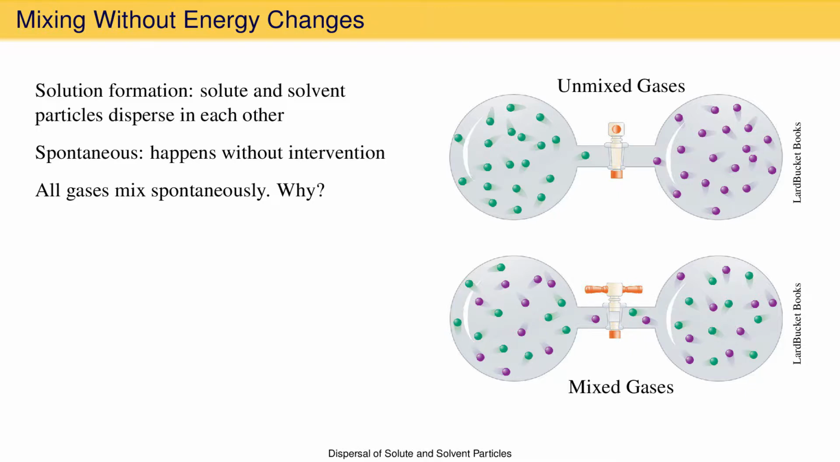But why do gases mix spontaneously? Why don't they stay in their own container when the valve is open? You have to remember that the gas particles are in constant motion in random directions. With the valve open, there is nothing stopping gas particles from hitting the valve opening and traveling between containers. The motion of the particles is unconstrained.